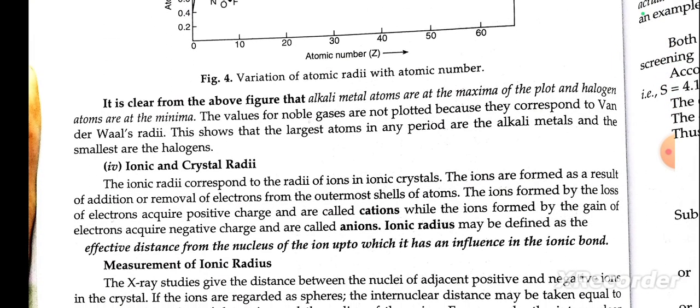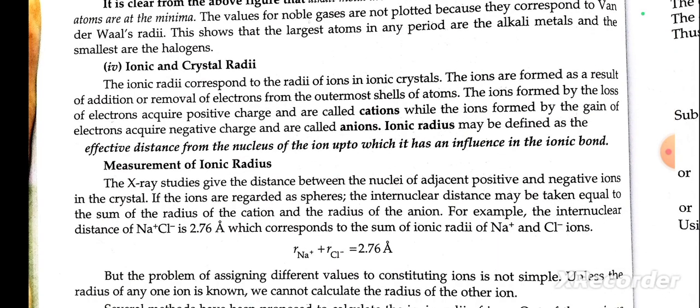It is clear from the above figure that the alkali metal atoms are at the maxima of the plot, halogen atoms are at the minima, and the values for the noble gases are not plotted because they correspond to van der Waals radii. This shows that the largest atoms in any period are the alkali metals and the smallest are the halogens.